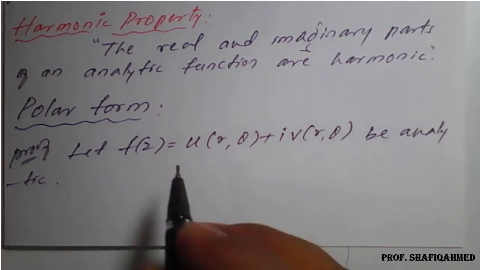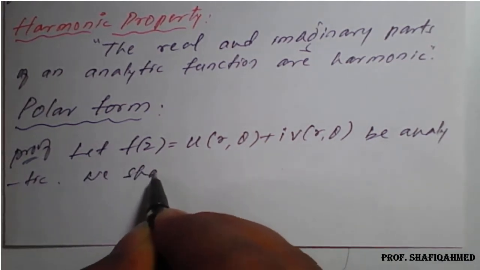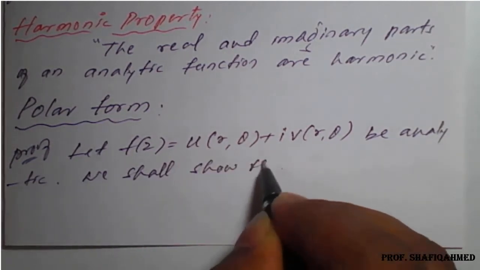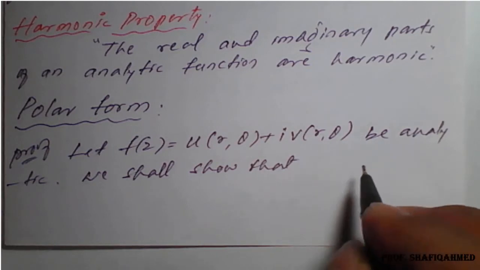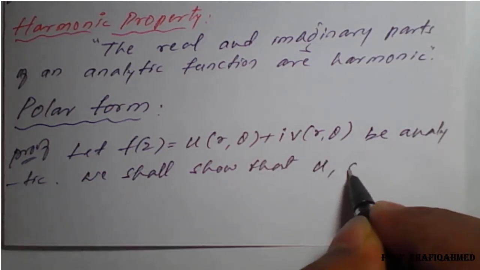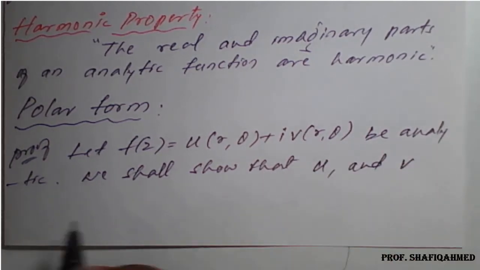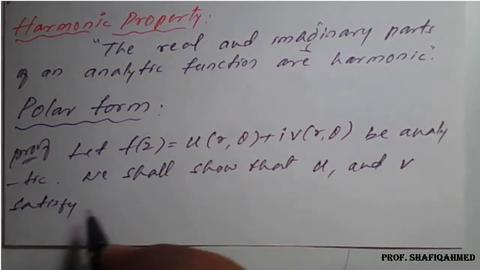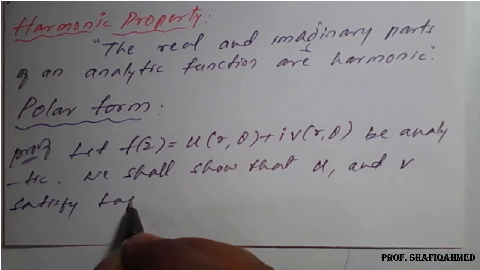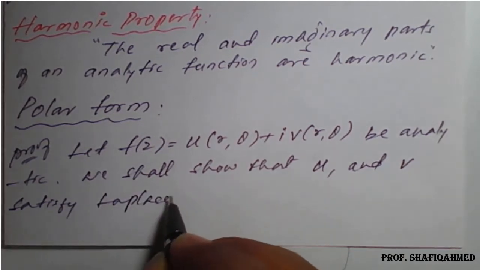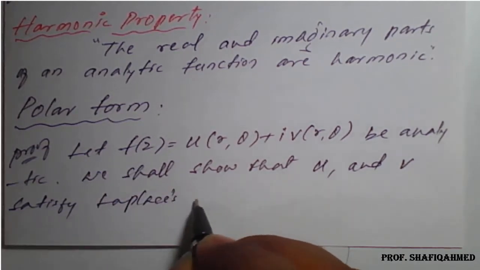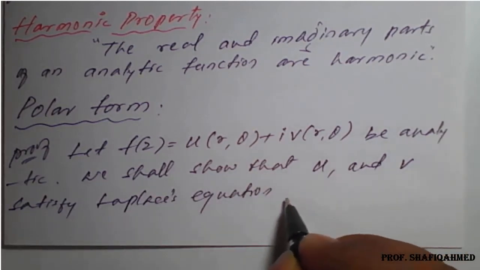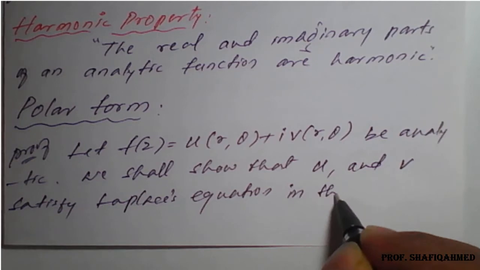Okay, and we shall show that u and v satisfy the Laplace equation in the polar form.